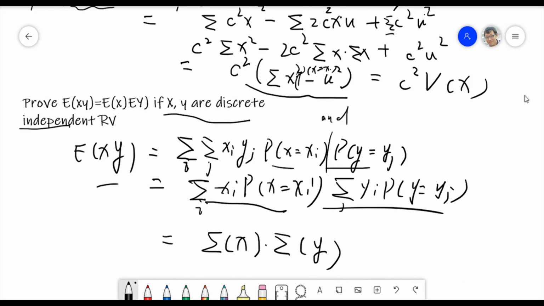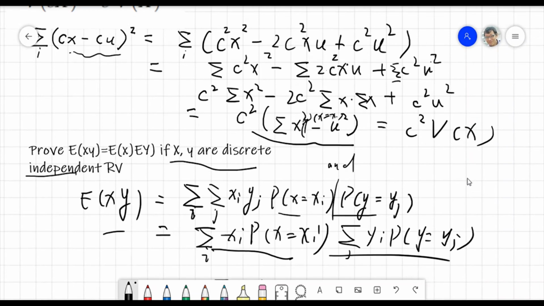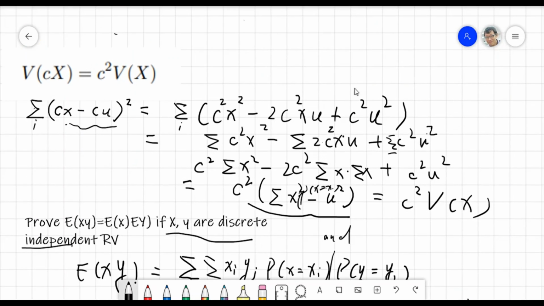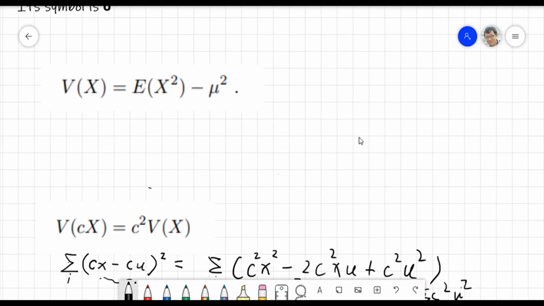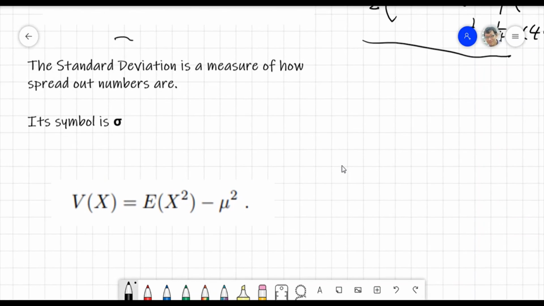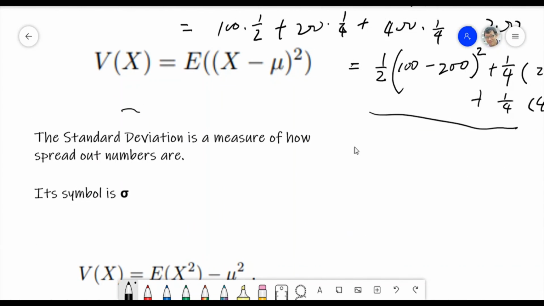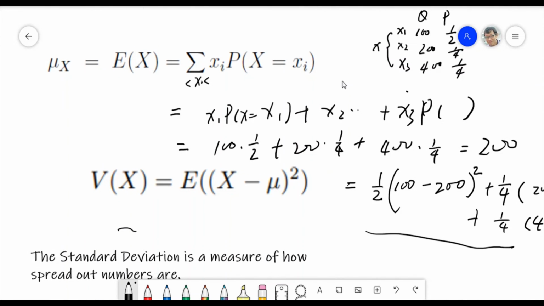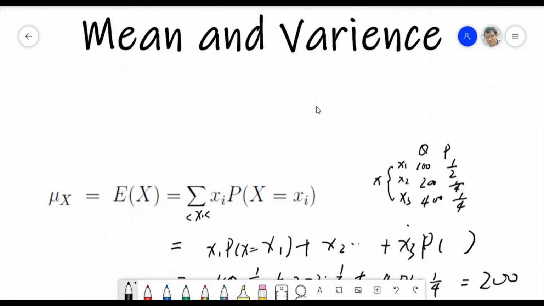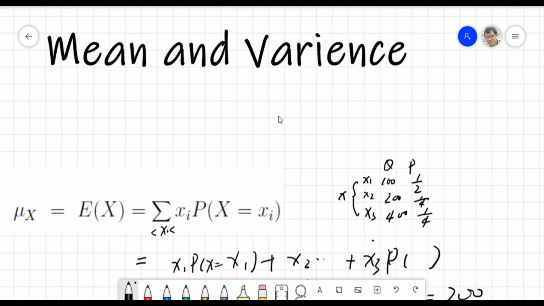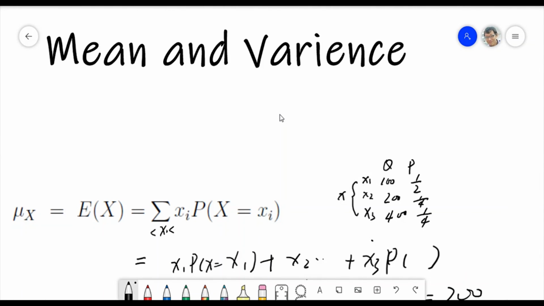Okay, so you can realize that for this session we have just two examples, but we already know that this is not a very simple concept, the expectation value mu as well as the variance. We will go deeper in the next session.